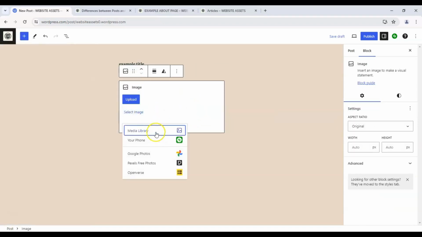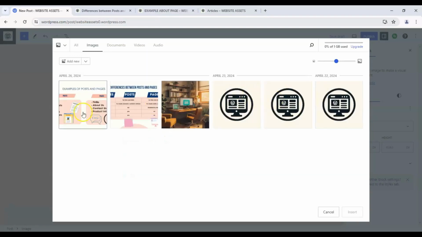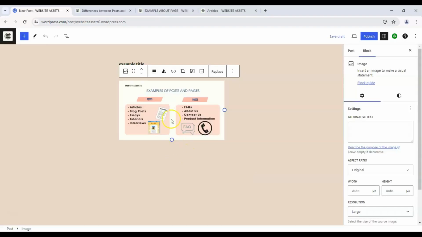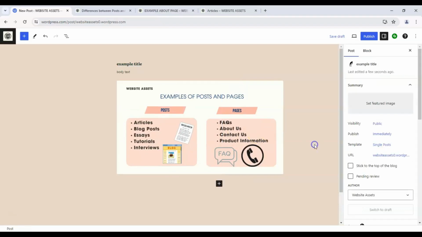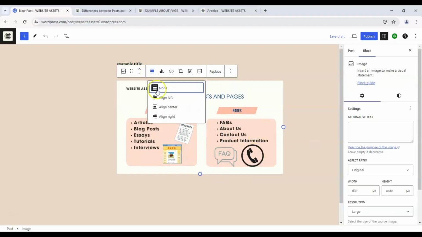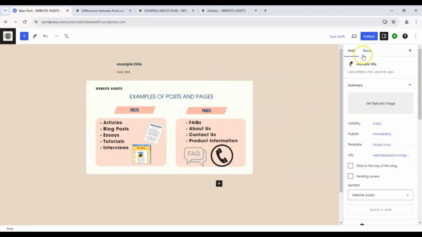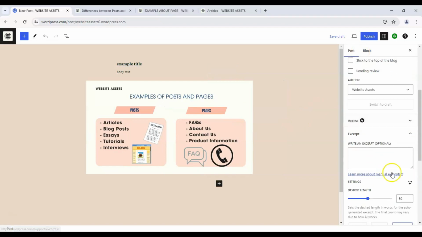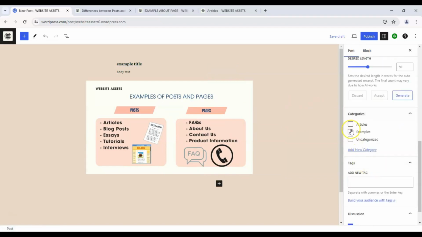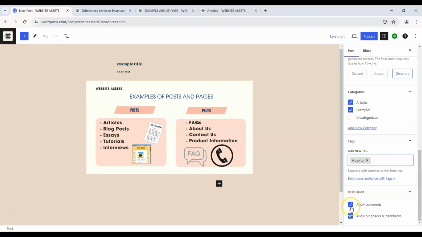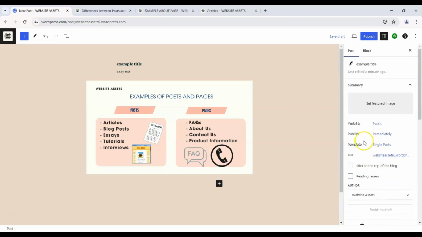We can add images here from our library or upload them. Let's just use these again, and we can adjust it to our liking. There we go. And we can add the categories here and add tags and enable or disable our comments and publish it.